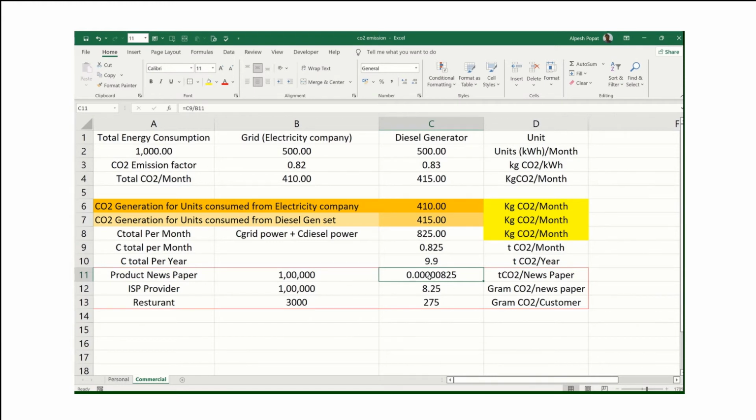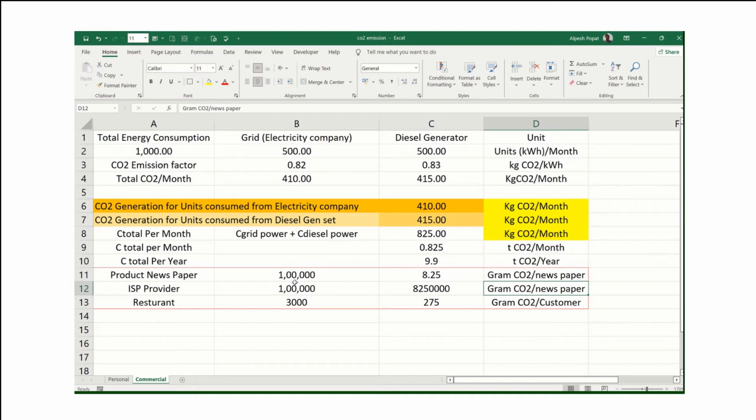Now this is in tons CO2. If you want to calculate it in kg, to read it properly, it is 0.00825, and if you multiply further, you will convert from kg to gram. So that means we can say this is gram CO2 per newspaper. This is how we can report.